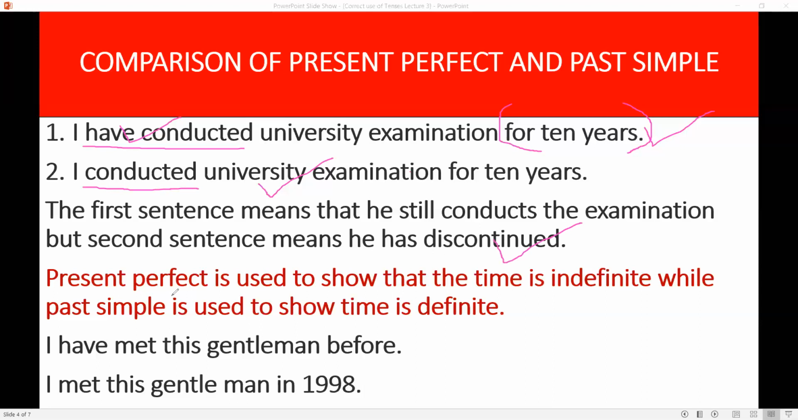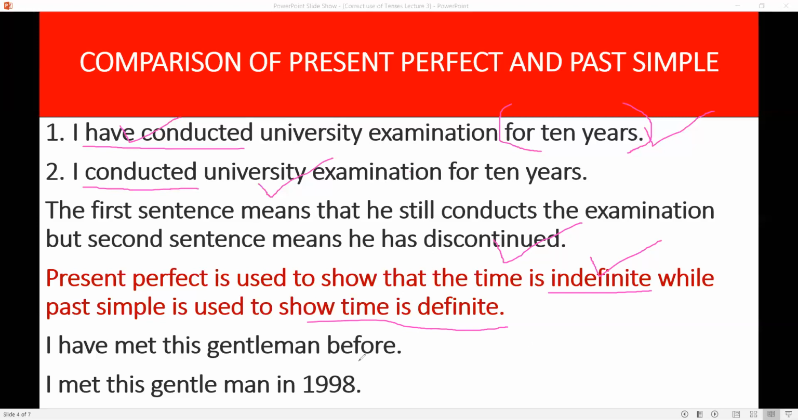Present perfect is used to show that the time is indefinite, while past simple is used to show time is definite. Indefinite: something started in the past, has results in the present, and may continue in the future. This means indefinite. While past simple shows completion of an action and discontinuation of some action in the past. So that is definite. That started for a limited period of time and ended at that particular period of time.